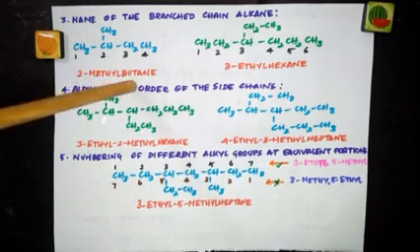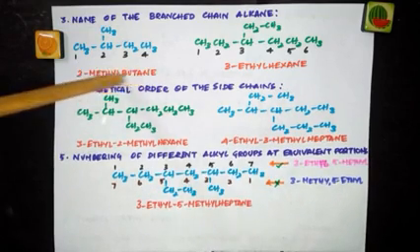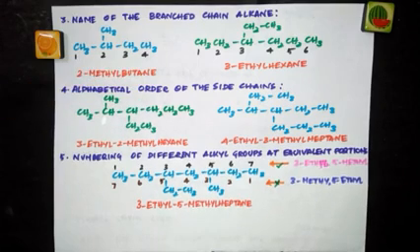2-methyl butane, which means you have 4 carbon atoms. It is an alkane, and in the second position of this butane chain, what is attached? Methyl is attached. Now look at this example.